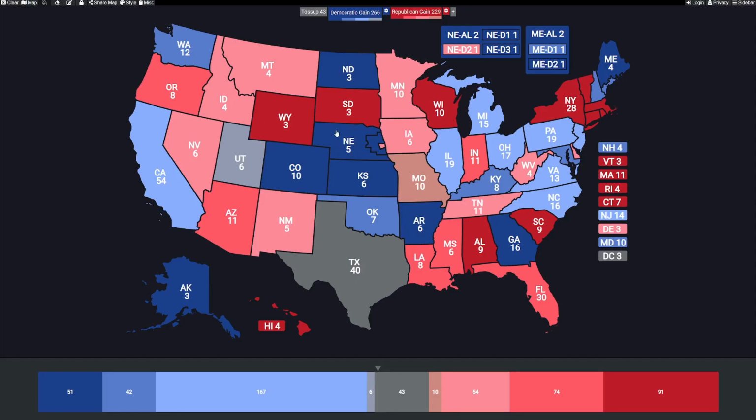Nebraska's third shifted hard toward the Democrats because in 2016, the Republican ran unopposed. So then in 2022, that's going to result in a massive shift toward the left. So I've said it before, some of the data can be skewed that had no opposition or third-party independent candidates. But aside from that, if you look at it as a whole, there's a lot of different colors across a lot of different states. Plenty of states you wouldn't think of went toward the left. Plenty of them went toward the right. It's really a mixed bag across the entire country.